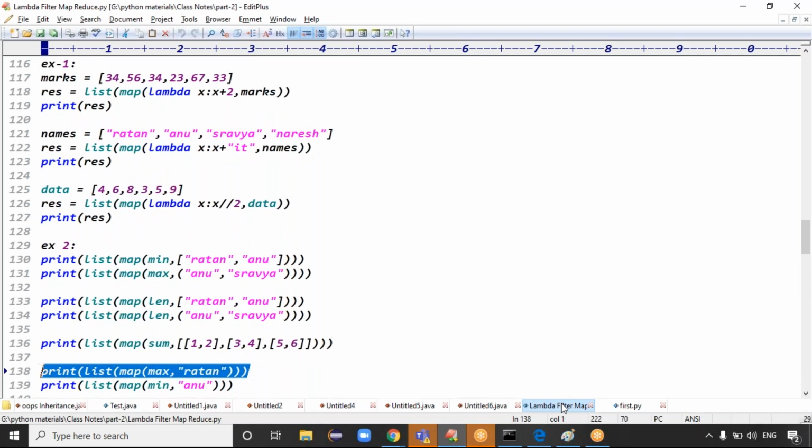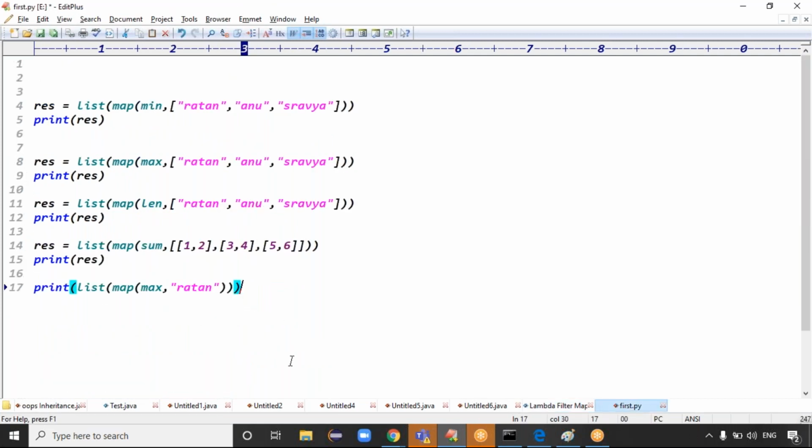Good. Guys, now tell me, in this case, what is your expected output? Just directly I'm printing the output. I'm applying the max functionality on the map. But here, are you giving multiple elements or a single element? Here it is taking a single element, right? If it is a single element, it will take the data as a complete element, or will it take every character?